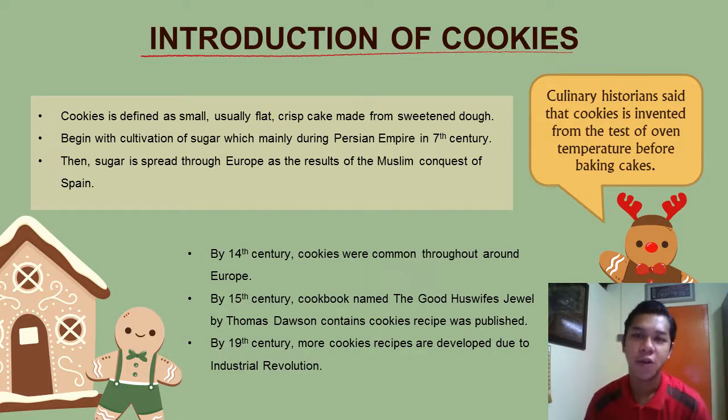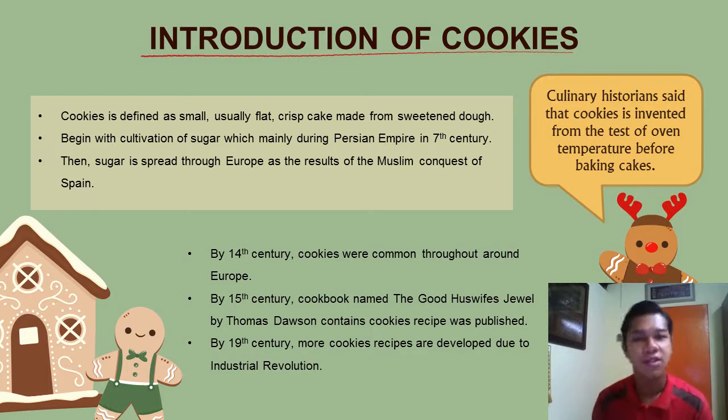The history of cookies begins with the cultivation of sugar, mainly during the Persian Empire in the 7th century. Then sugar spread through Europe as the result of the Muslim conquest of Spain. By the 14th century, cookies were common throughout Europe. By the 15th century, a cook book named The Good Housewife's Jewel by Thomas Dawson, containing cookie recipes, was published.